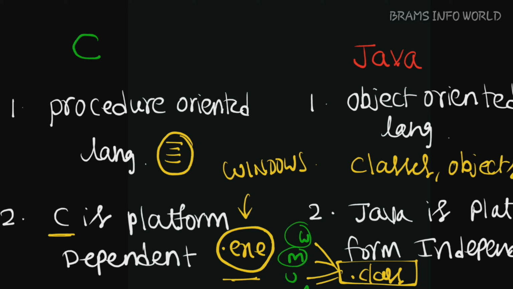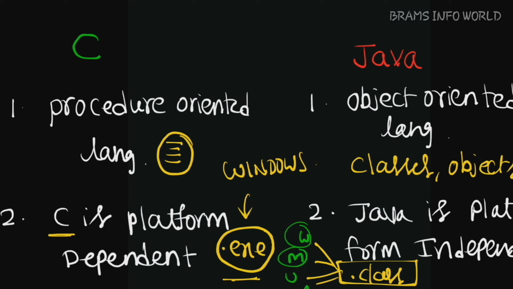Let us go to the next point. In C language, we have a jump statement, that is goto. Goto is strongly supported, but in Java language the goto statement is not supported, because it leads to confusion for the programmer.